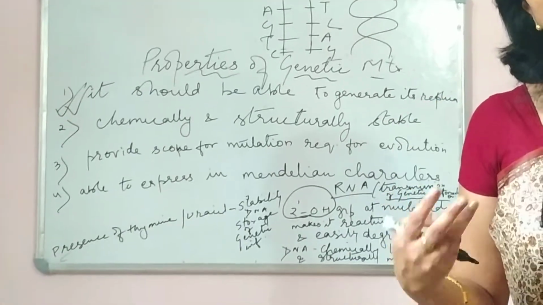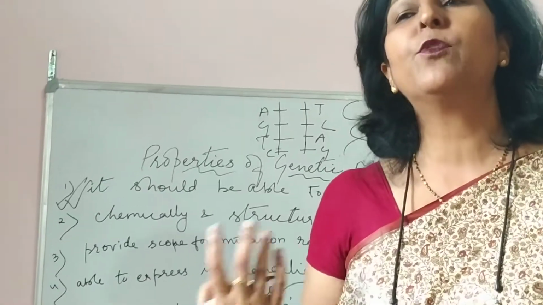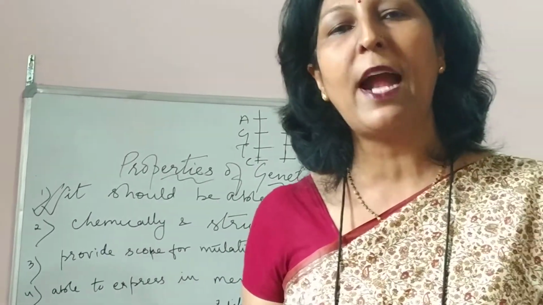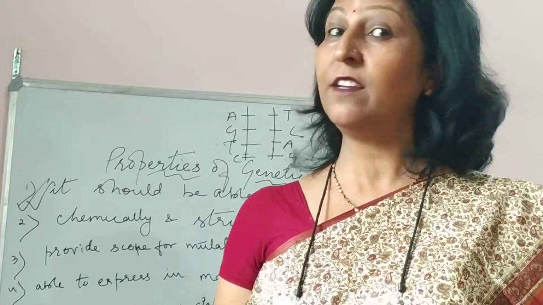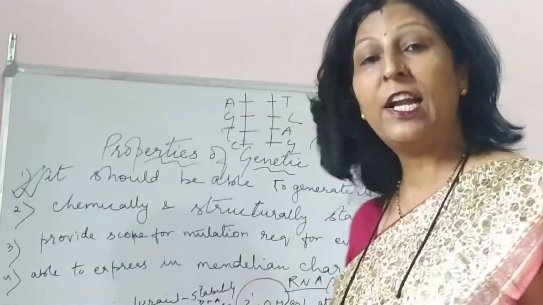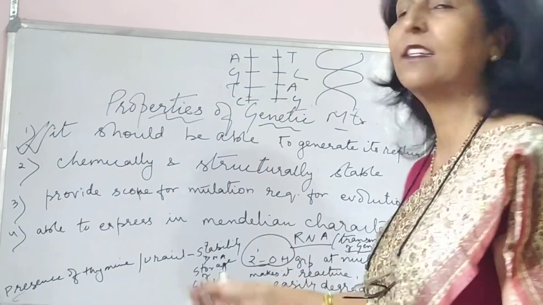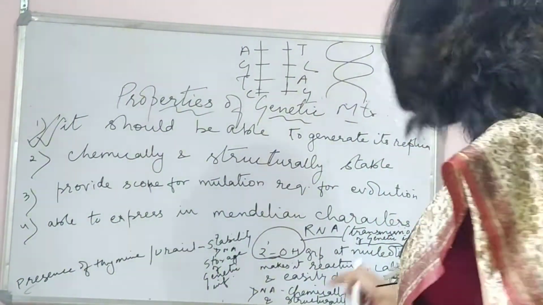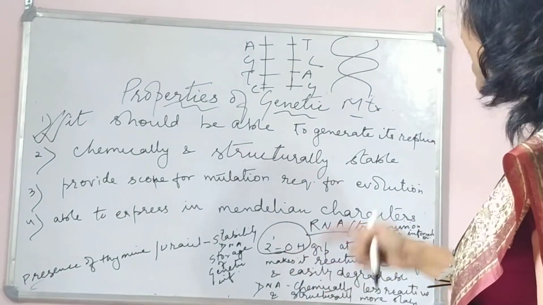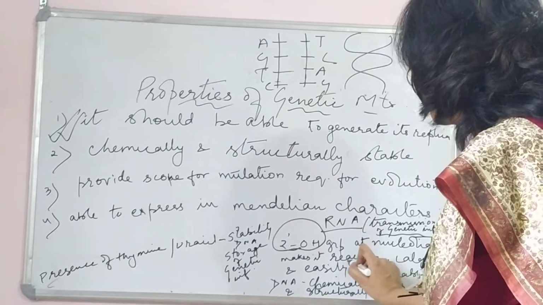If the question is asked in your medical entrance also, which of the genetic materials is more reactive, it is RNA which is more reactive, not DNA. DNA is the genetic material in most organisms, RNA is also a genetic material, but it is RNA which is more reactive. So this OH group provides quite a lot of properties to RNAs. The first is that it is more reactive.